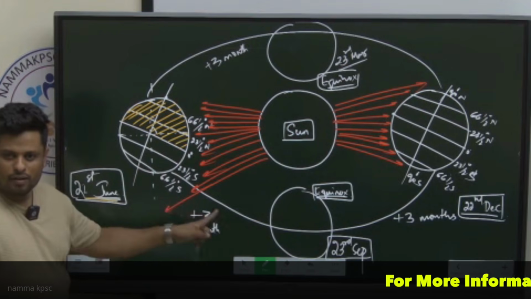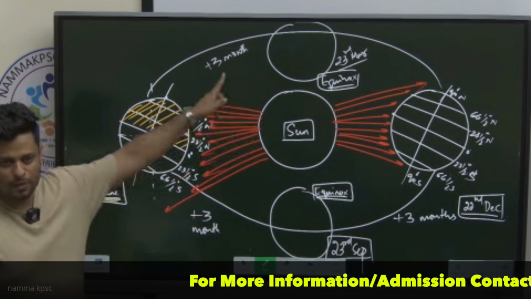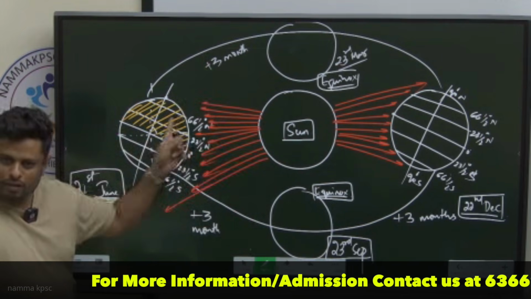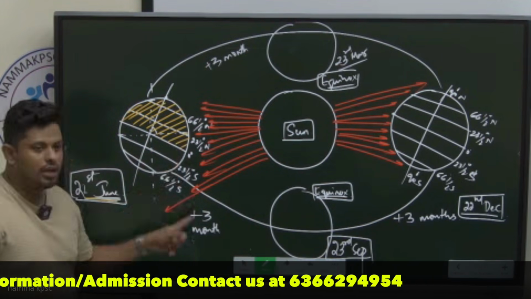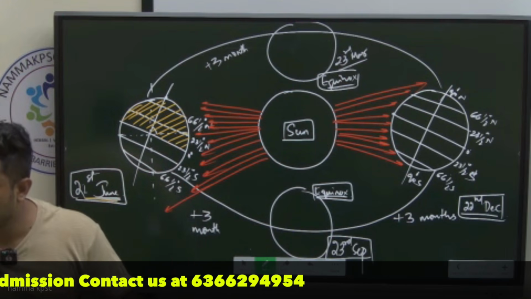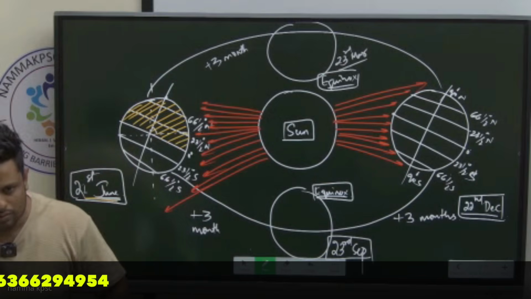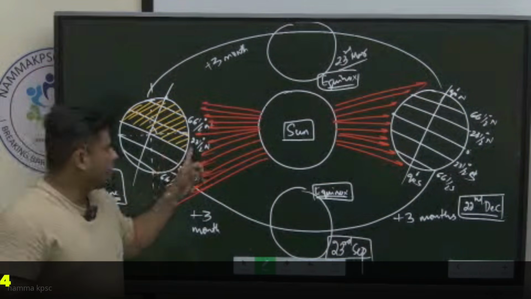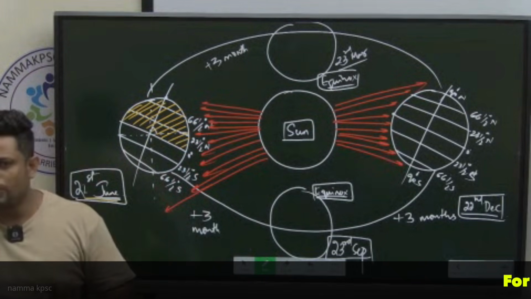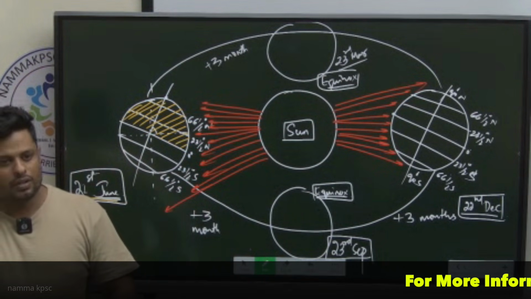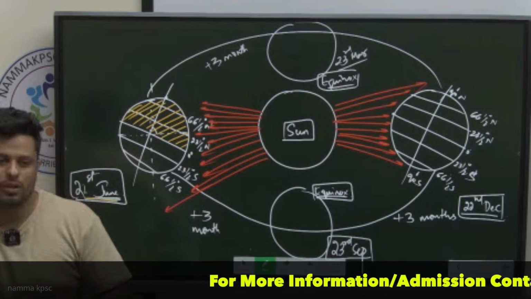Summer, autumn, correct? Winter, spring, again back. Correct? So tropical latitudes very, very evidently will experience seasons. Naturally, Karnataka will also experience the same thing. Okay? Can I conclude from this diagram that lower latitudes, latitudes near the equator, will have quite a great diversity? They will always experience a higher amount of insolation.